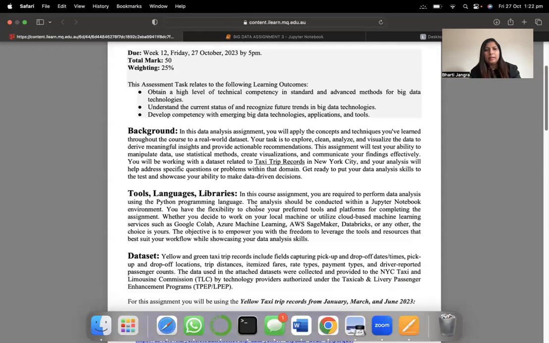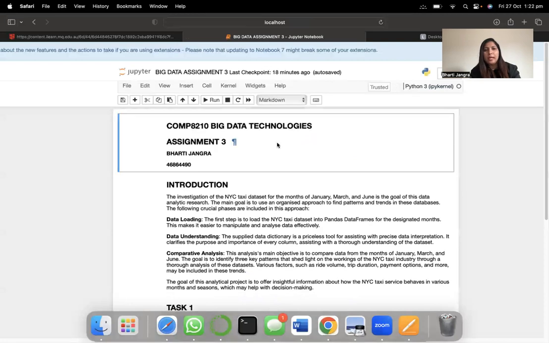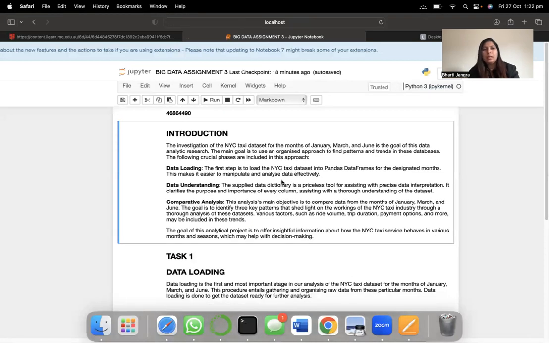This is the assignment file. First, I'd like to give you some introduction about the assignment. This assignment is for the investigation of the New York City taxi data set for the months of January, March, and June. That is the goal of this data analytic research. The main goal is to use an organized approach to find pattern trends in these datasets. The following crucial phases are included in this approach: data loading.